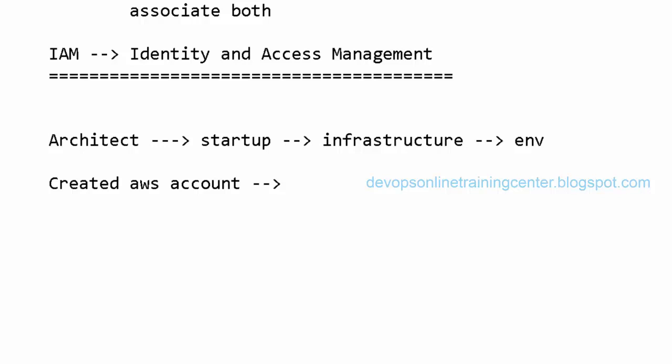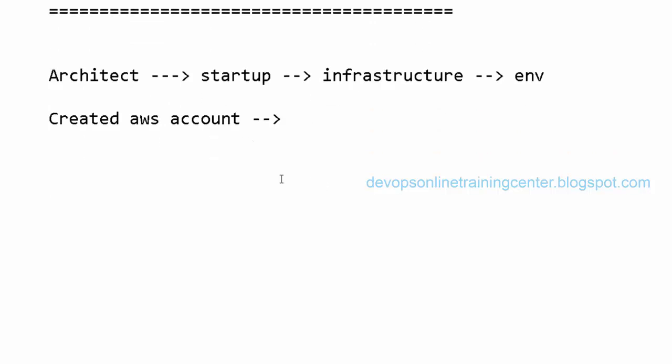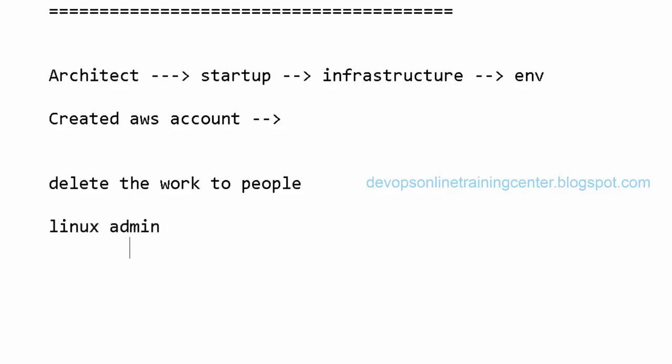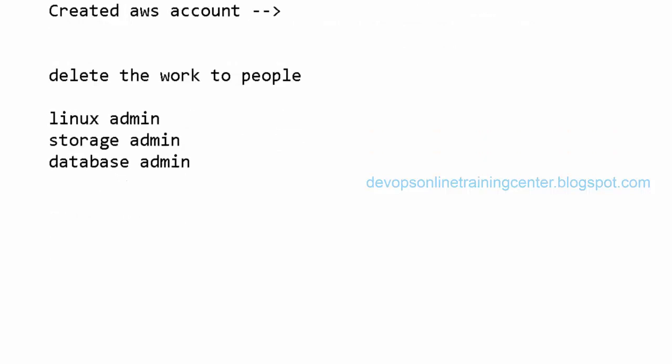Now, since the architect has created all these things, it's not like he is going to do all the work, right? So he wants to delegate the work to people in his organization, let us say in his team. In his team there are people like Linux admin, storage admin, or database administrator, etc. There are different people working in his organization.